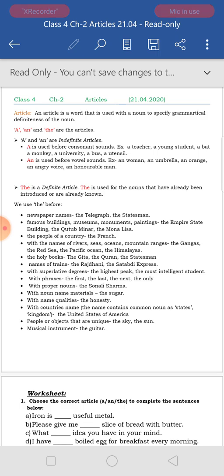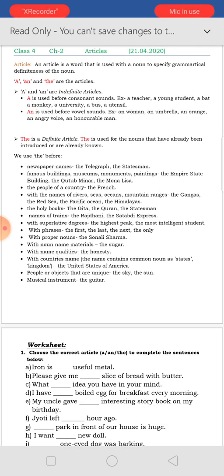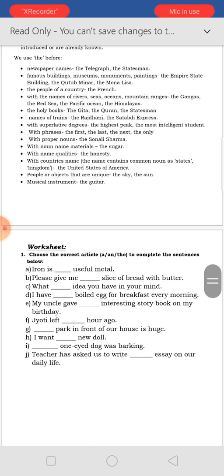These definitions you will not learn, you will just read to know. I have given them to you to read to know, but the worksheet is very important. Worksheet you will do.